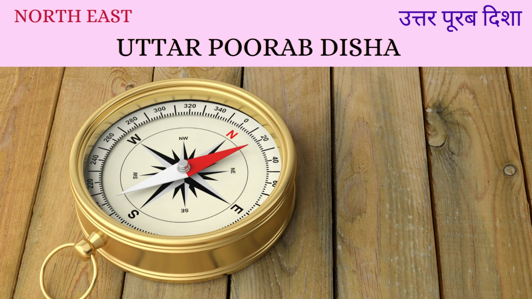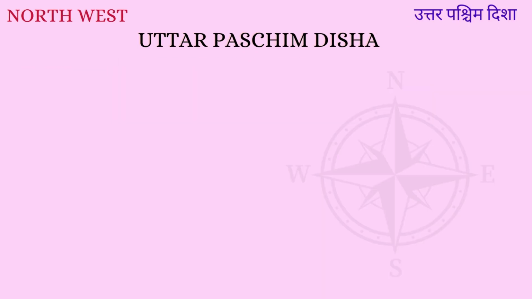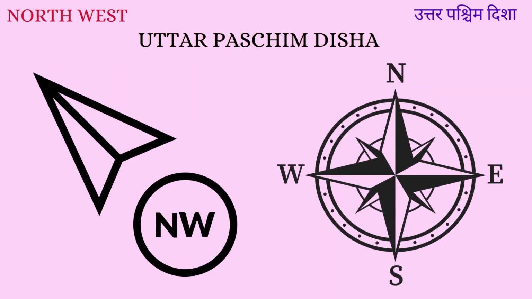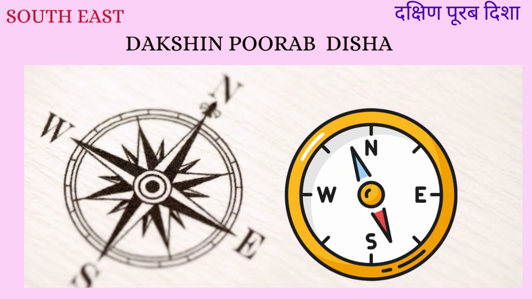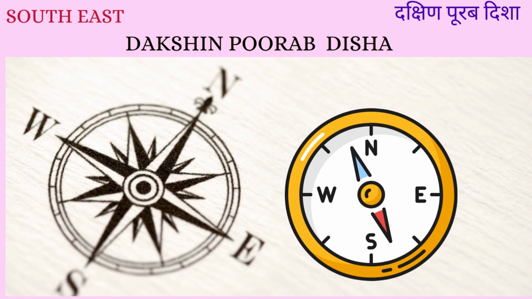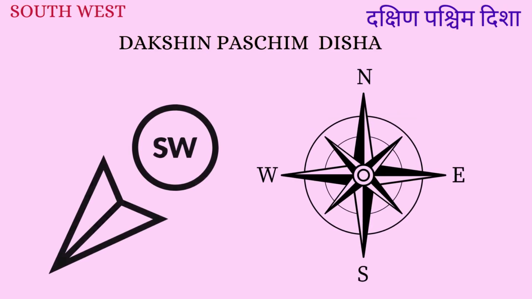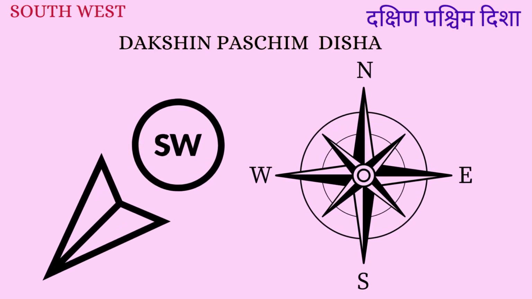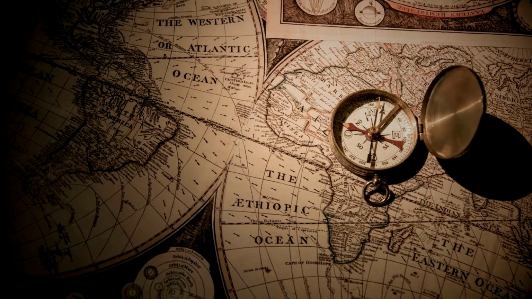Northeast is known as Uttar Purab Disha. Northwest is known as Uttar Paschim Disha. Southeast is known as Dakshin Purab Disha and southwest is known as Dakshin Paschim Disha.